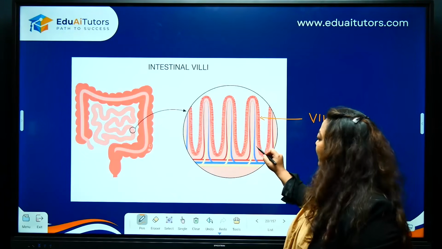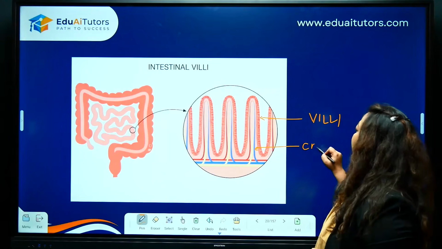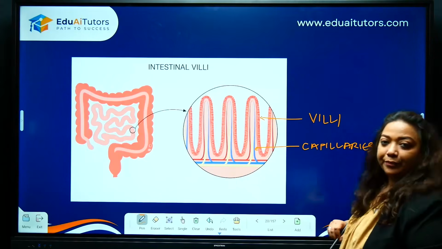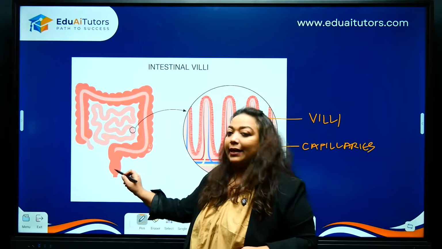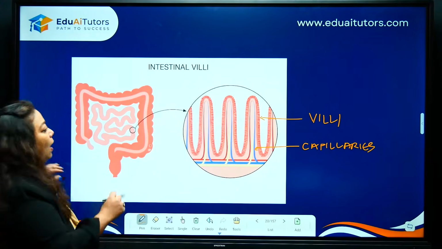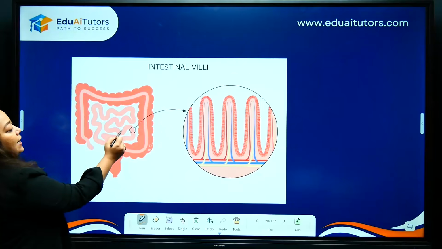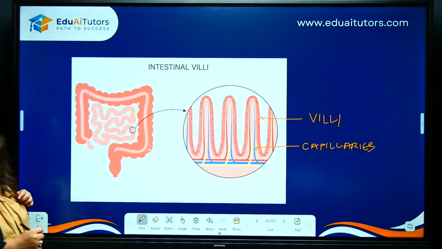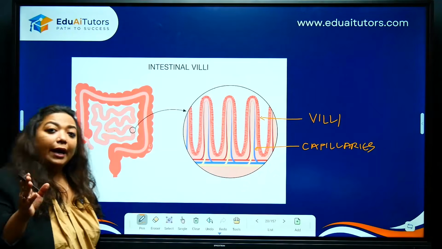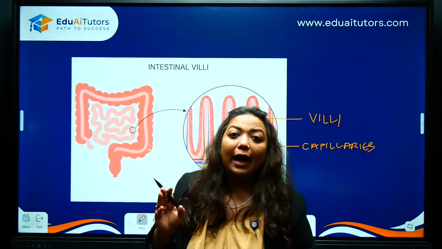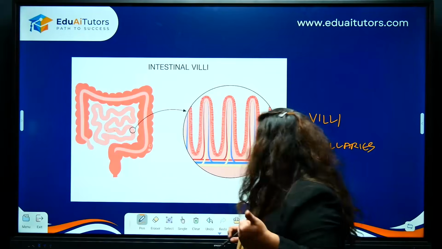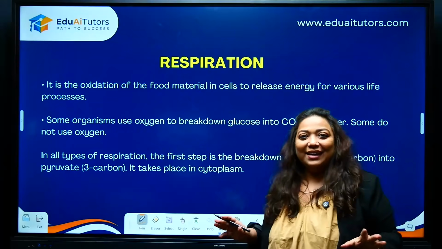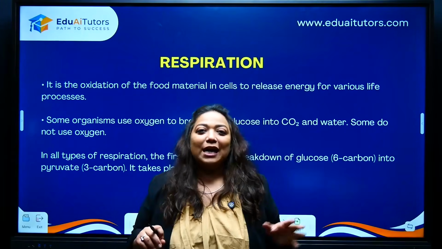Alright, and if you can see, these are the blood vessels inside, capillaries. Okay, we already know this is the anus. We have seen that in the other diagram, but you have to remember they are present on the inner lining of the small intestine. Where are they present? Inner lining of the small intestine. Have to write that. If you are asked a question on villi, present in the inner lining of the small intestine, finger-like projections. Easy. That's a good recap of digestive system.